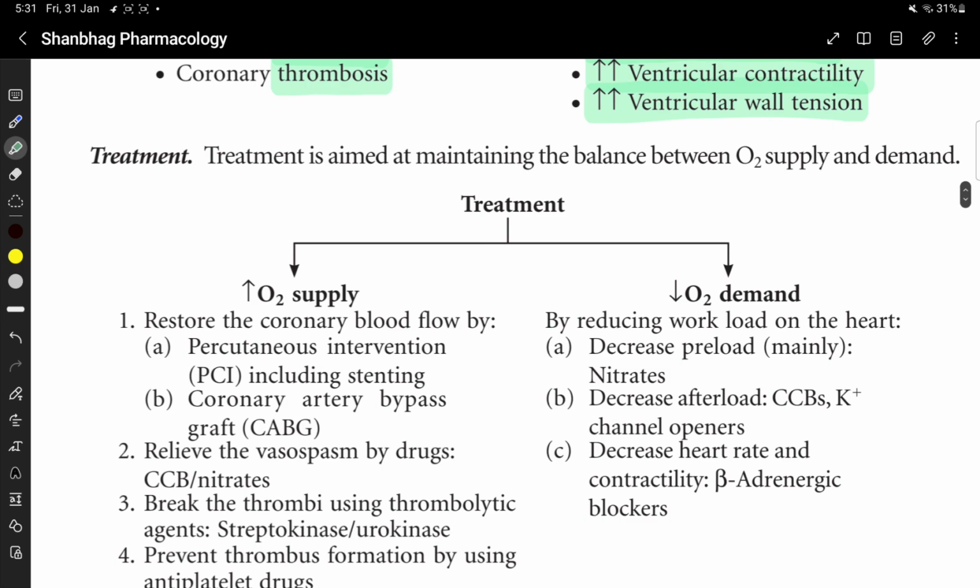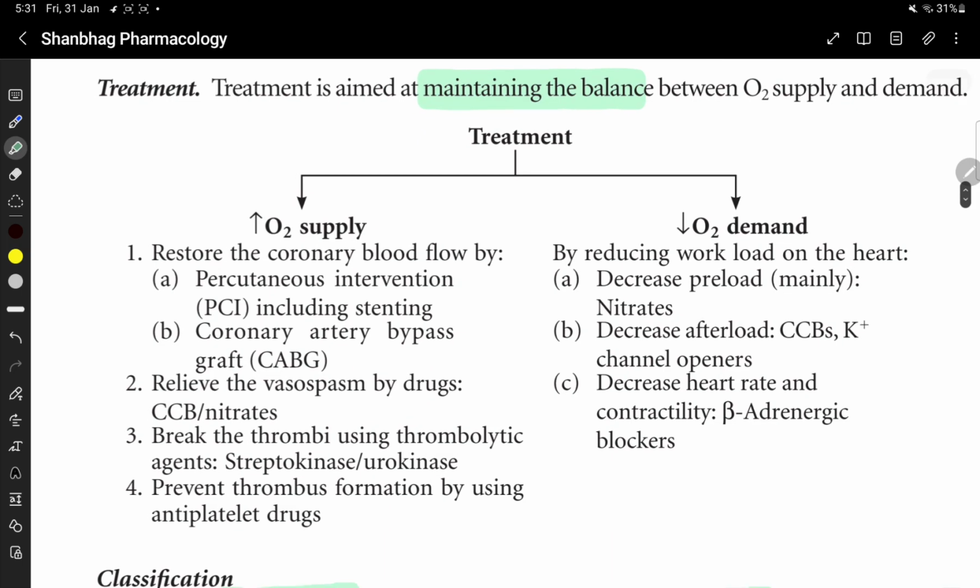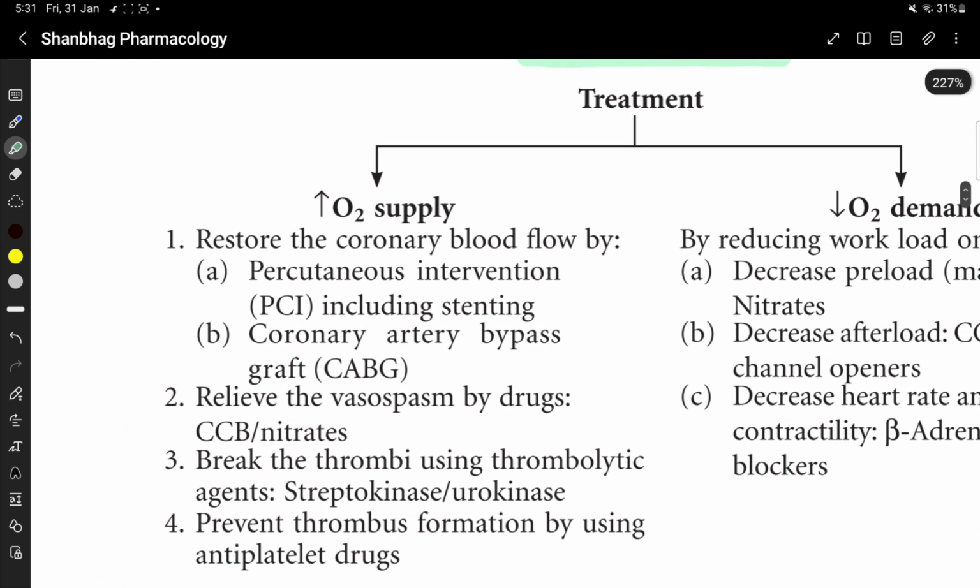Treatment is aimed at maintaining the balance between oxygen supply and demand. To increase oxygen supply, restore the coronary blood flow by percutaneous coronary intervention including stenting, or coronary artery bypass graft. Relieve the vasospasm by drugs like calcium channel blockers and nitrates. To break the thrombi, use thrombolytic agents like streptokinase and urokinase. Prevent thrombus formation by using antiplatelet drugs.